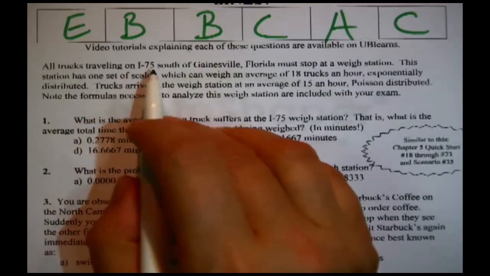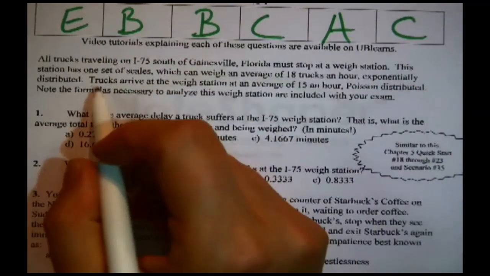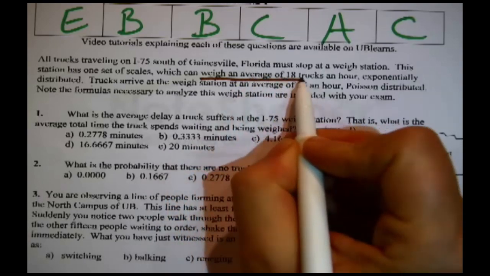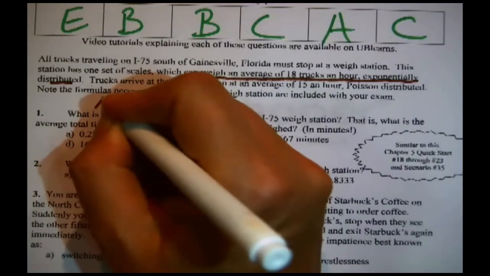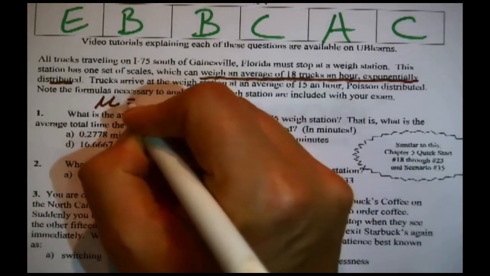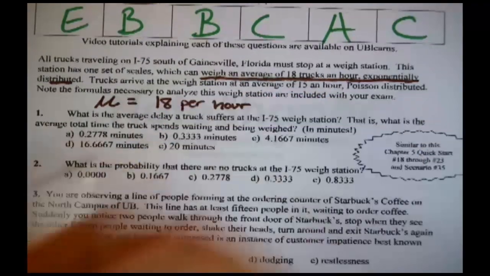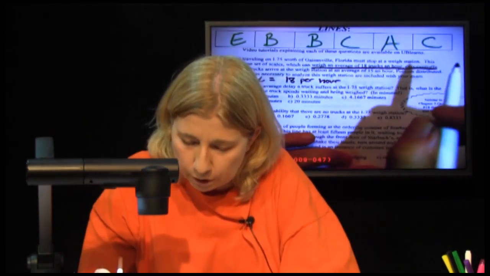All trucks traveling on I-75 south of Gainesville, Florida must stop at a weigh station. This weigh station has one set of scales which can weigh an average of 18 trucks per hour. Exponentially distributed, that is absolutely perfect. That is mu, 18 per hour. We remember that mu is the traditional abbreviation for the mean of the exponentially distributed service distribution in the MM1 model.